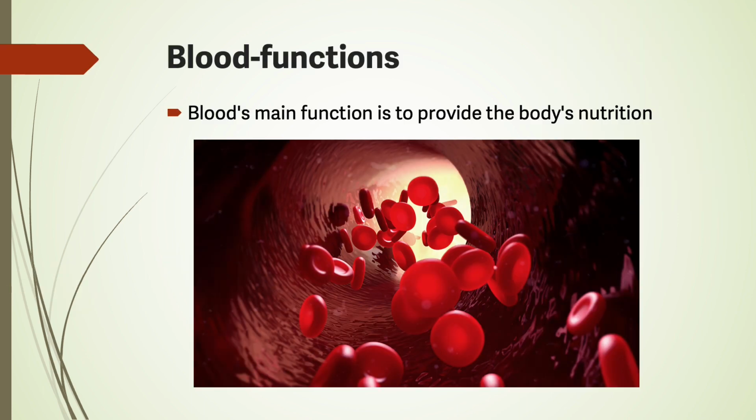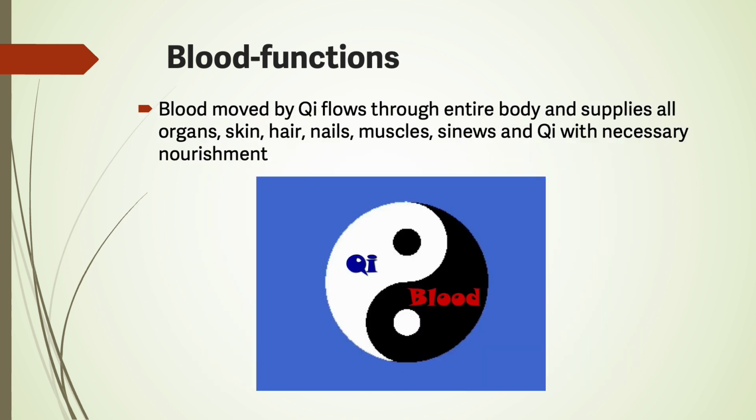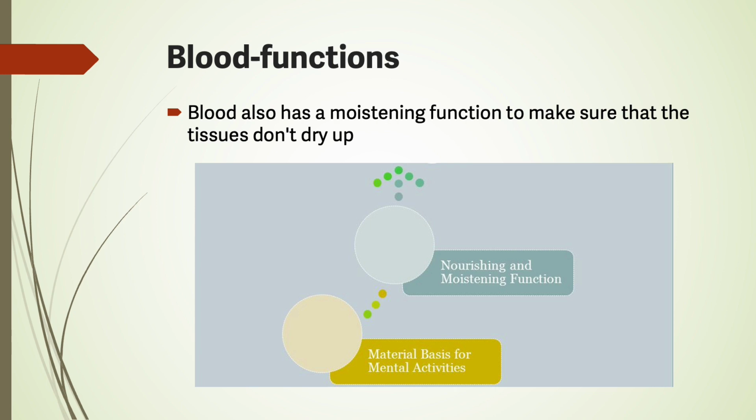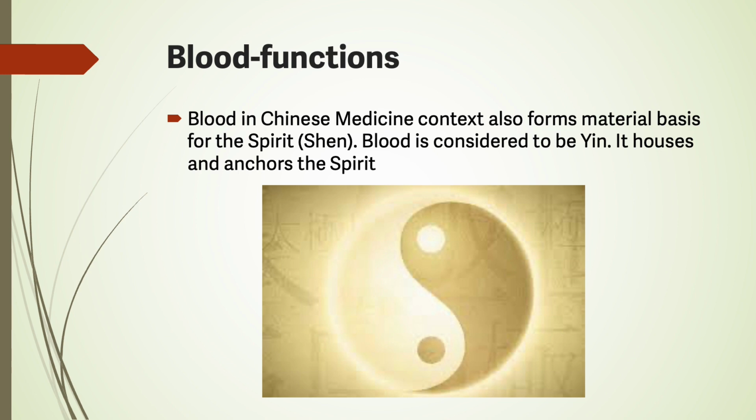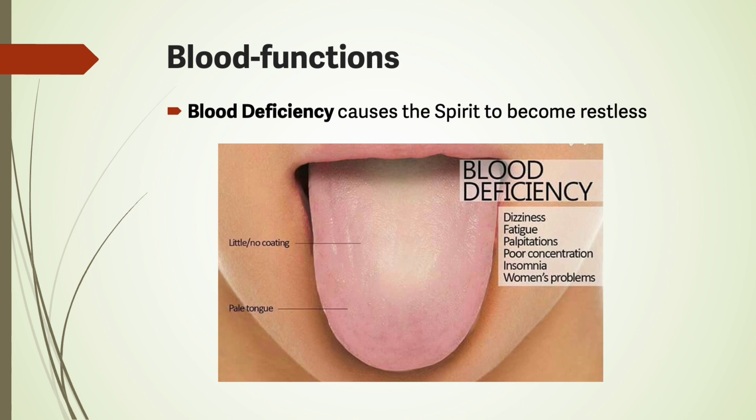Blood functions. Blood's main function is to provide the body's nutrition. Blood moved by qi flows through the entire body and supplies all organs, skin, hair, nails, muscles, sinews, and qi with necessary nourishment. Blood also has a moistening function to make sure that the tissues do not dry up. Blood in Chinese medicine context also forms the material basis for the spirit, or Shen. Blood is considered to be yin. It houses and anchors the spirit. Blood deficiency causes the spirit to become restless.